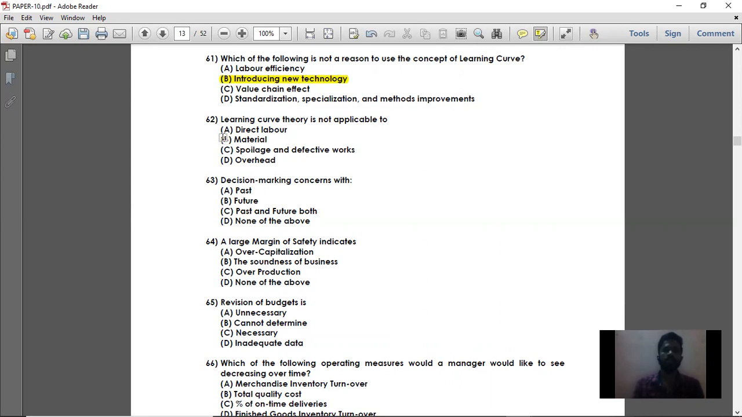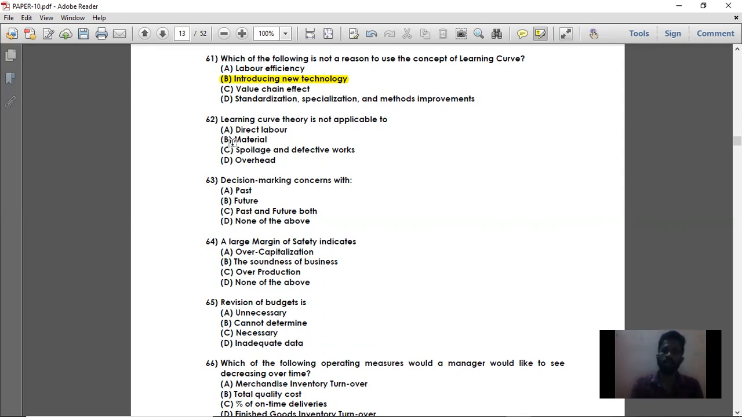So next, question number 62. Learning curve theory is not applicable. See, learning curve means what? Learning curve means experience curve. That is, how well a particular employee, either a labor or a particular product, that is raw material or machine, all these different units, that is, all these different cost centers are performing. That is called learning curve. That is how well they perform a particular task when they keep repeating the same task.